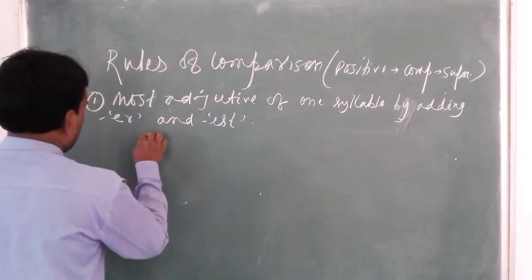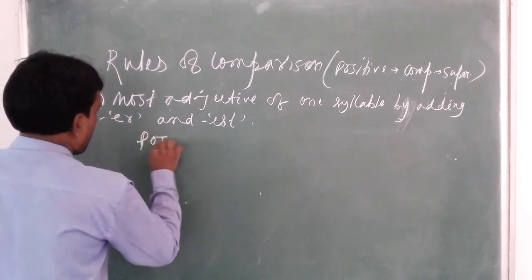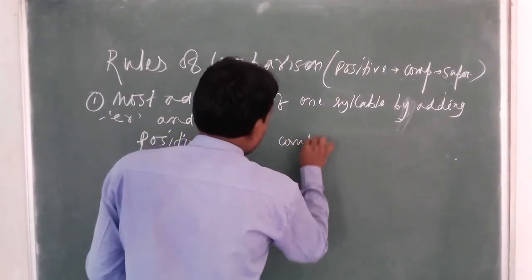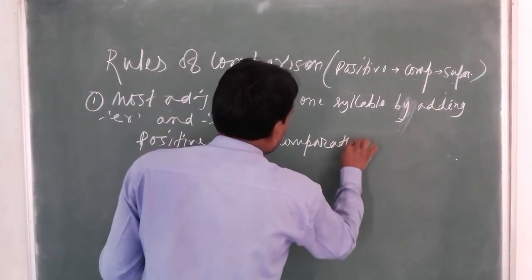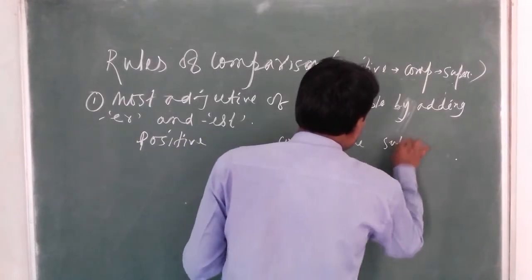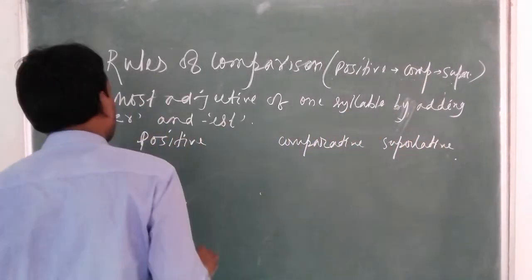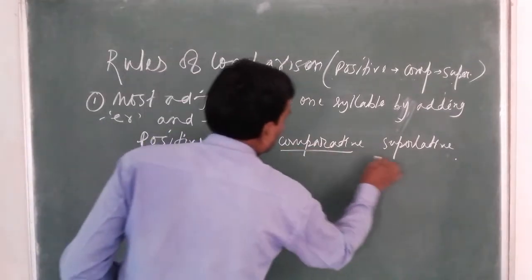Look here. Positive, comparative, superlative. Clear.